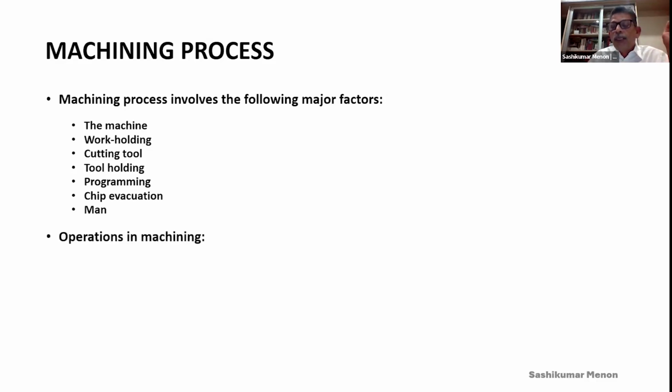The operations in machining are roughing, semi-finishing, and finishing. Generally, semi-finishing is an in-between process, so sometimes it overlaps with roughing and finishing. So we'll not be discussing semi-finishing in this session. We'll be talking more about roughing and finishing.